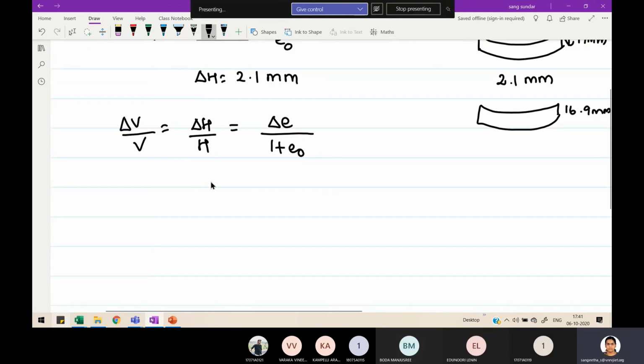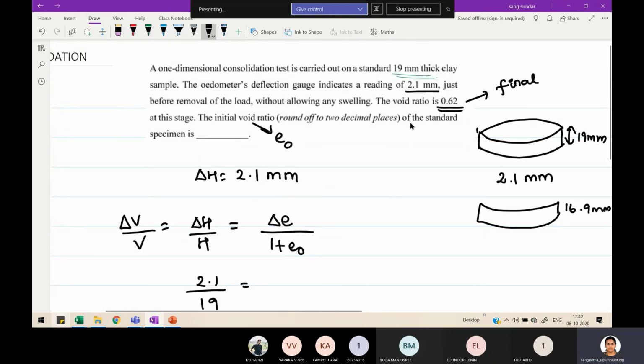So delta H is 2.1 and H is 19 mm. Since both are in the same units, no problem. But delta e is not given. The change in voids is not mentioned. So what is delta e? We can take it as e naught minus e final.